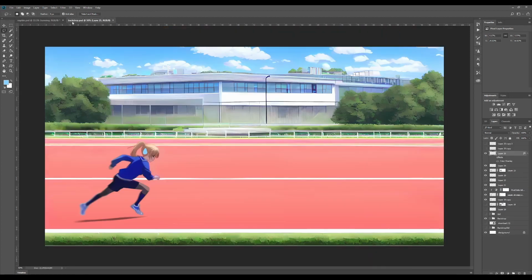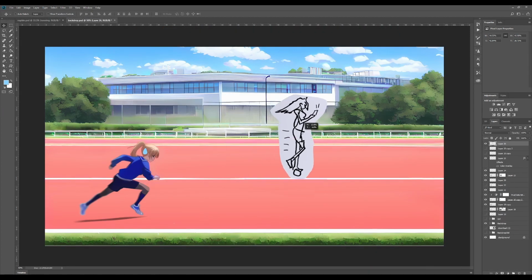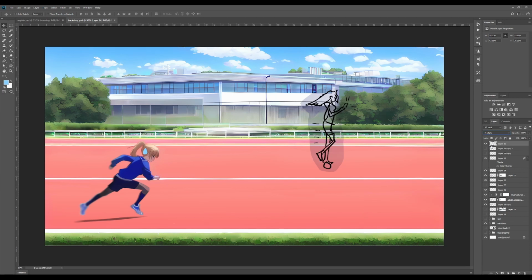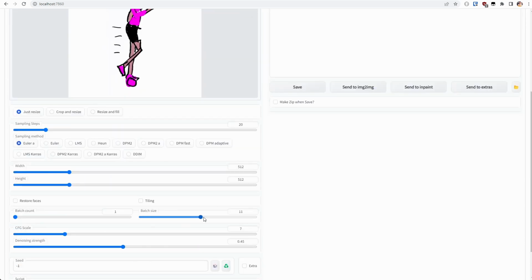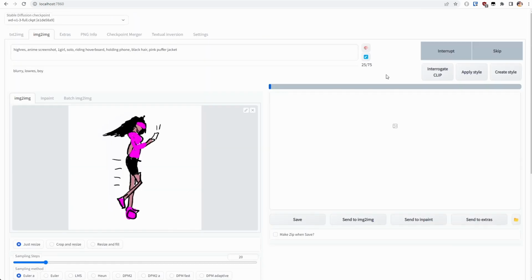Okay, so let's get started on the first opponent. The concept for this character is she's essentially a rich girl who's, well, I guess riding on a hoverboard. I hate calling those things hoverboards because they don't hover and they're not really a board. But the idea is she's kind of this annoying character because while you're putting all this effort into running the race, she's just sitting back on a mobile phone with a VR headset, cruising along.